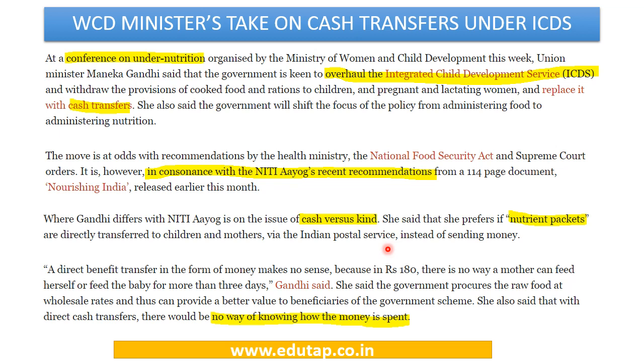So she wants that people should actually get the nutrient packets instead of money, because she feels that for the money, which equals rupees 180, they may not be able to fulfill their nutrition requirements, or it may happen that the money may be spent somewhere else. So there is no way of knowing how the money is spent. So these are some of the concerns which are there in using cash transfers under ICDS.